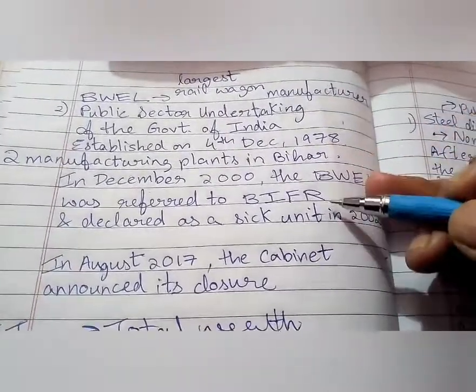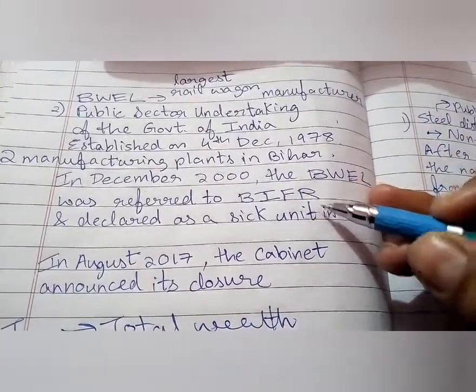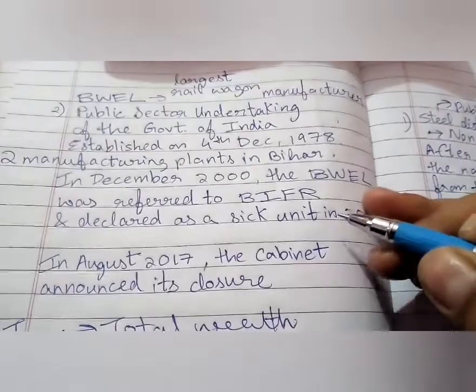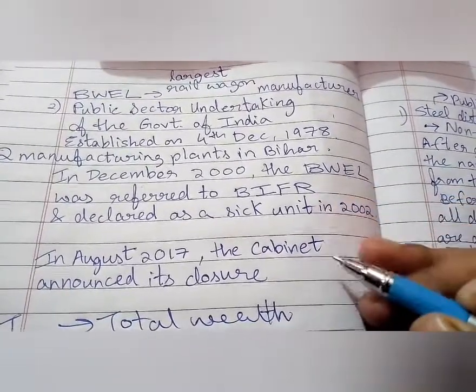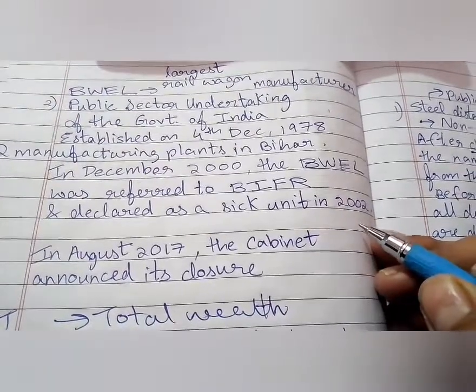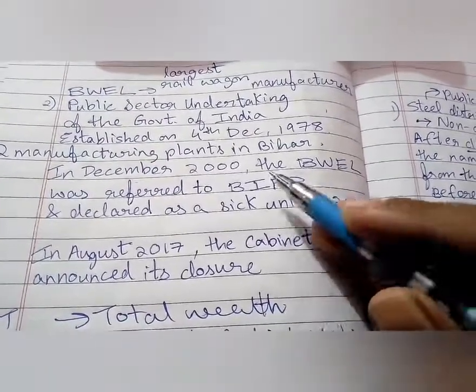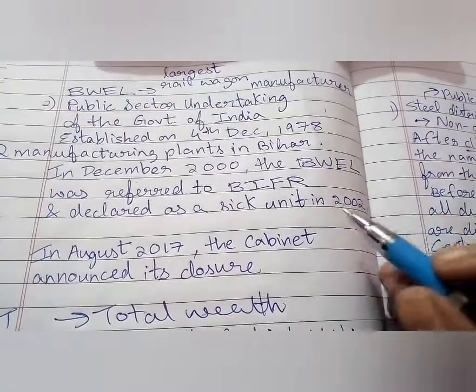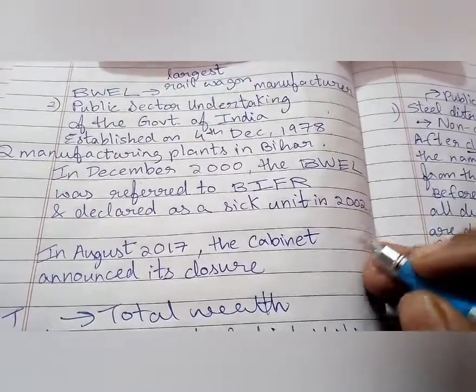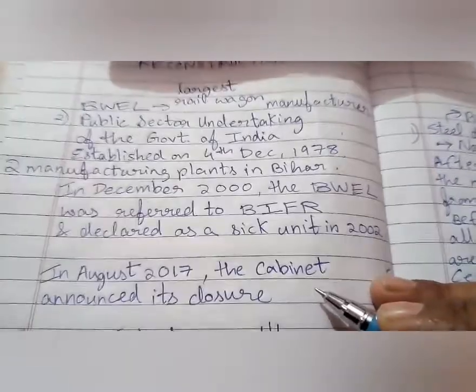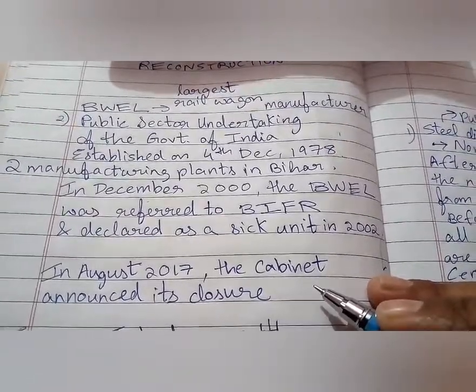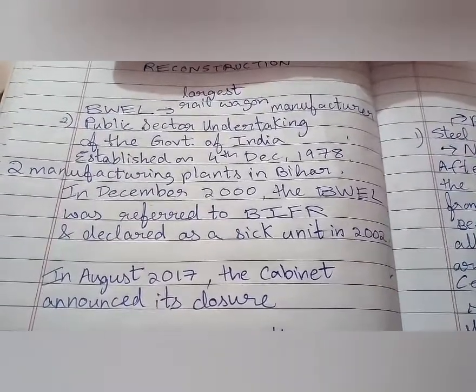So in this case, in December 2000, the BWEL was referred to the Board of Industrial and Financial Reconstruction and it was declared a sick unit in 2002. From 2000 to 2002, such a lot of time lapsed. Anyway, that's how it happens. In August 2017, the cabinet announced its closure. So in August 2017, the cabinet announced the closure of this company.